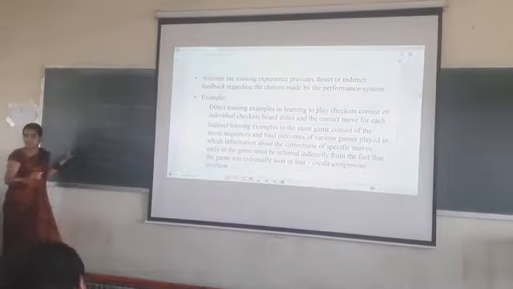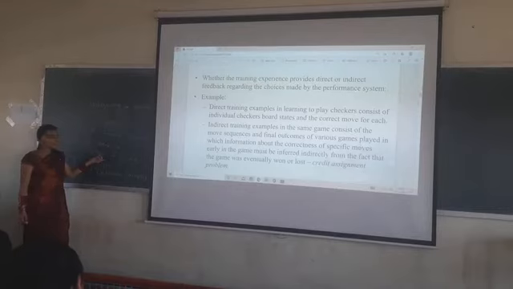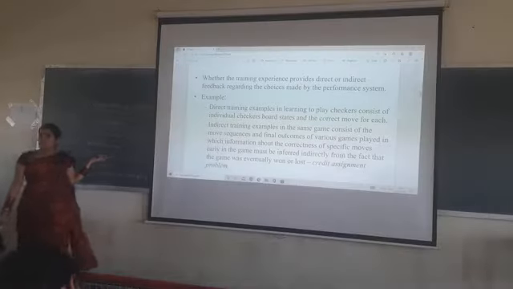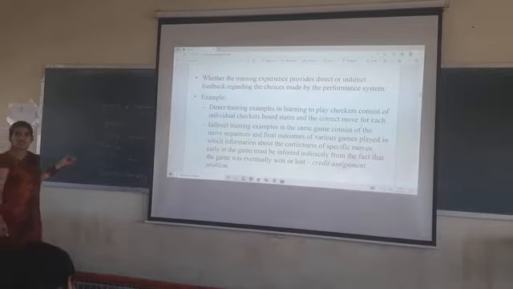And the third one is distribution of examples. These are the 3 different attributes present in choosing the training experience. What is the first attribute? Type of feedback.